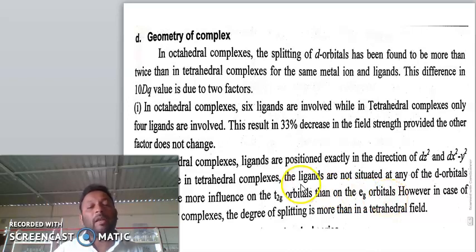However, in square planar complexes, the degree of splitting is more than in a tetrahedral field.